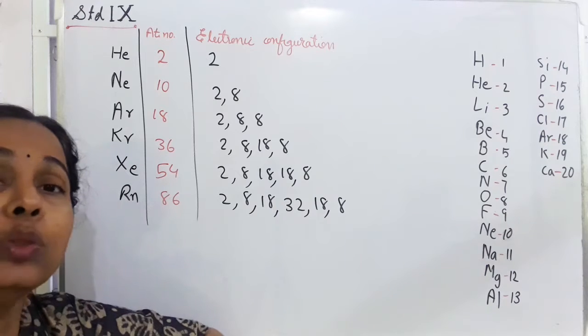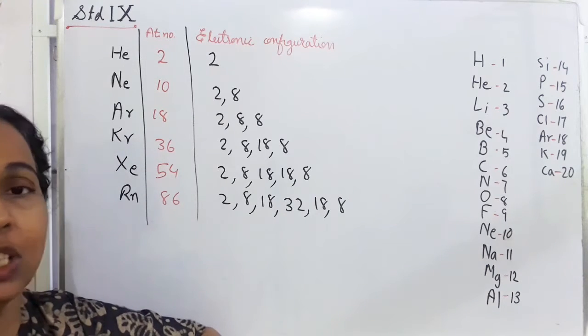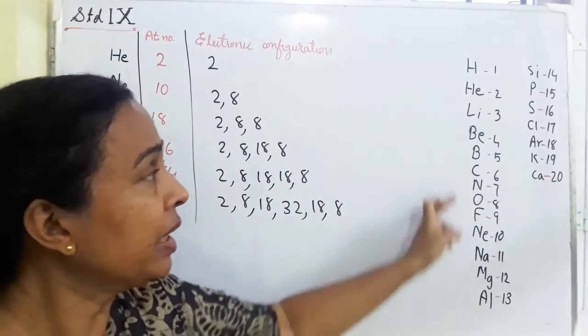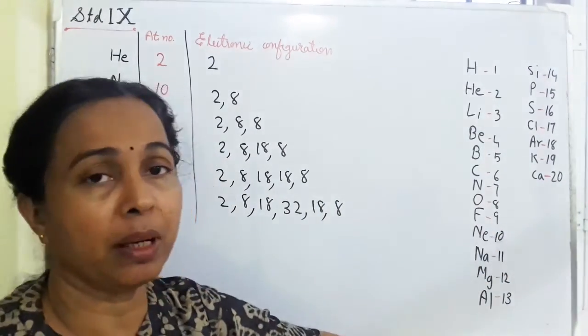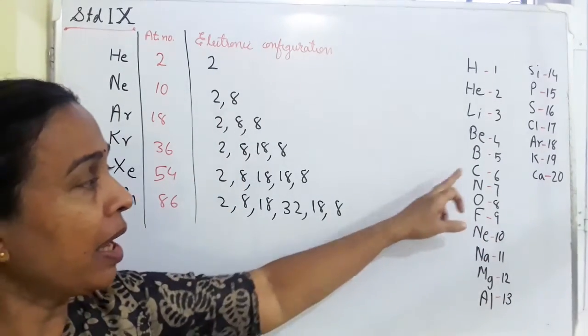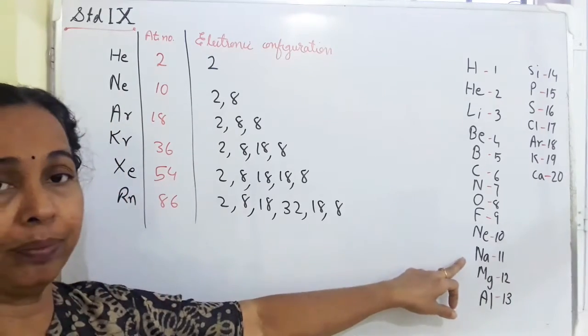So let us see how they get this duplet structure or octet structure. Here, I have written the element symbols in increasing order of atomic number up to atomic number 20. The symbol and the atomic number are written. Now consider the element sodium.